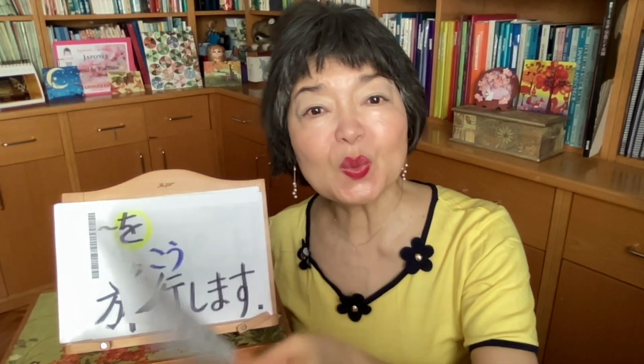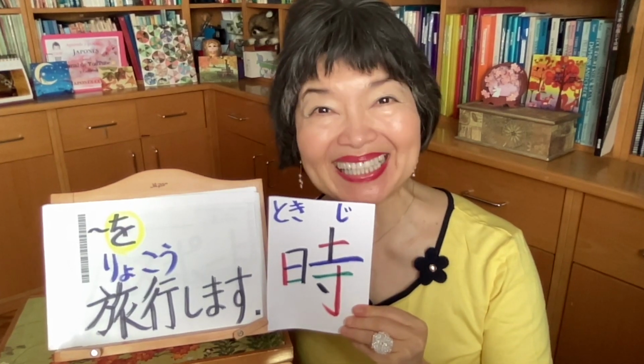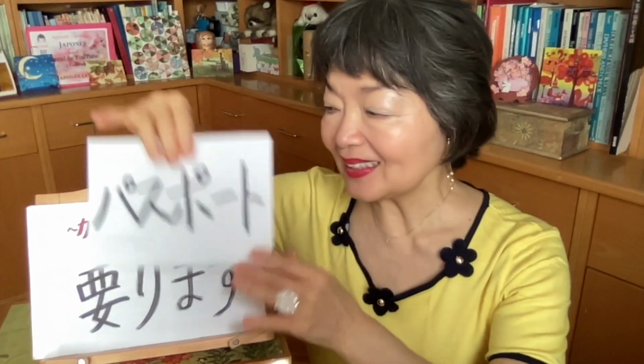I need something. 外国を旅行するとき、パスポートがいります。When Japanese people eat, they use chopsticks.